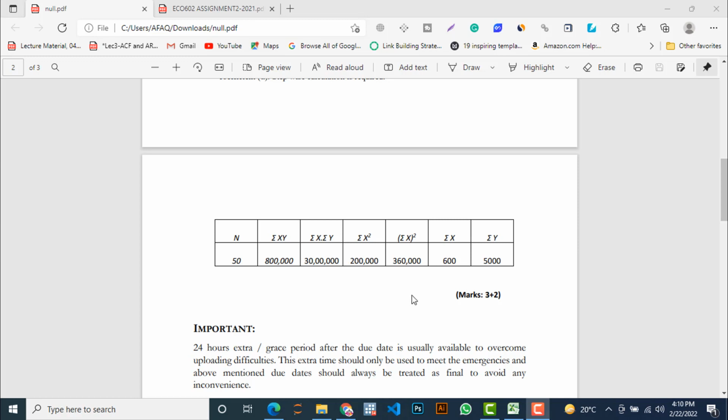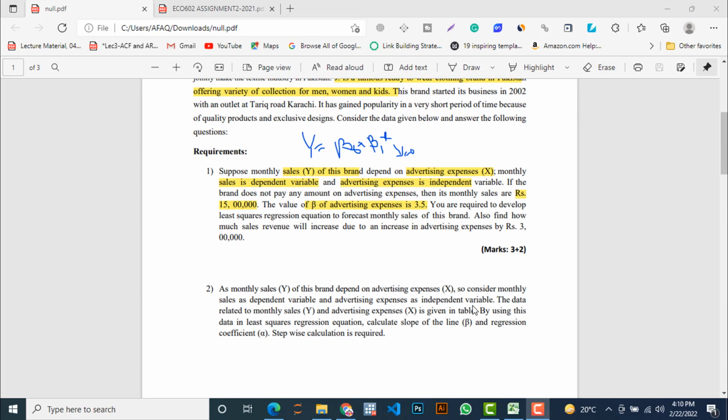Again, it has two kinds of marks, 3 plus 2. 3 is related to the first task of part 2, requirement 2, and 2 is the second task of requirement 2. So without wasting time, let's move to the solution.